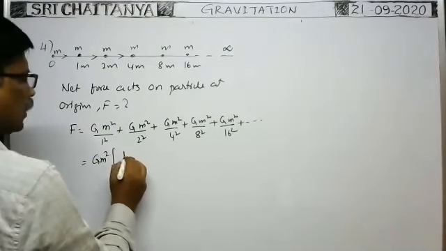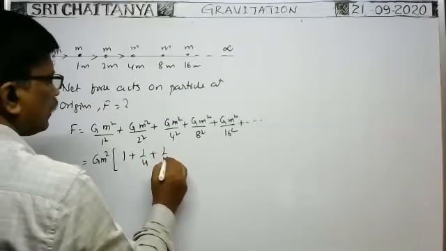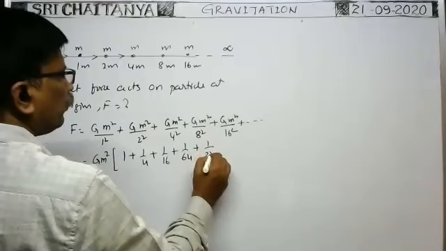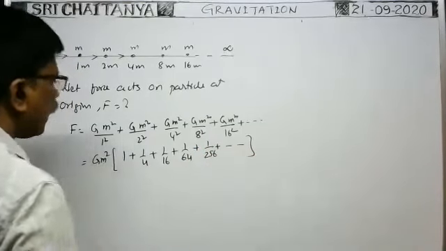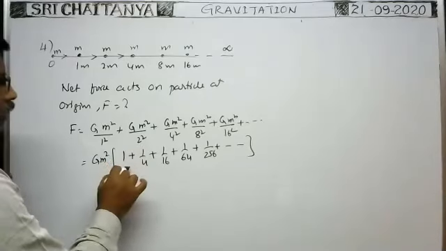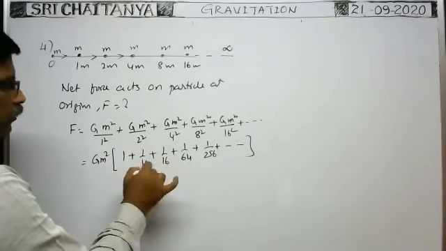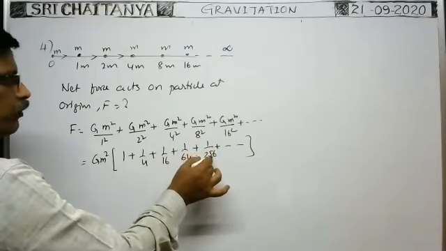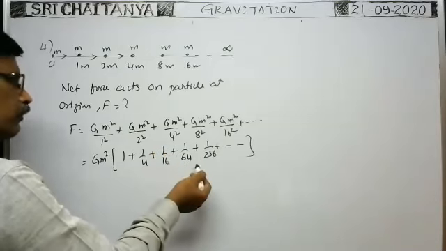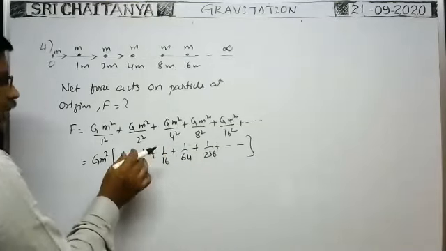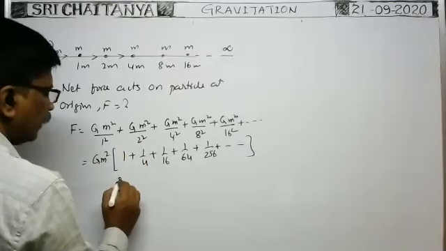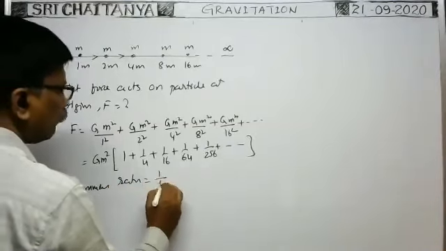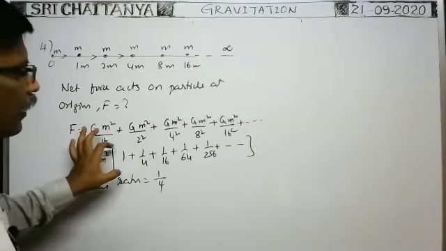So 1 by 1 square means 1, plus 1 by 4, plus 1 by 16, plus 1 by 64, plus 1 by 256, and so on. What is the common ratio between them? 1 by 4 by 1 is 1 by 4, 1 by 16 by 1 by 4 is 1 by 4, 1 by 64 by 1 by 16 is 1 by 4. That means the ratio between any two adjacent terms remains the same. That common ratio is equal to 1 by 4.